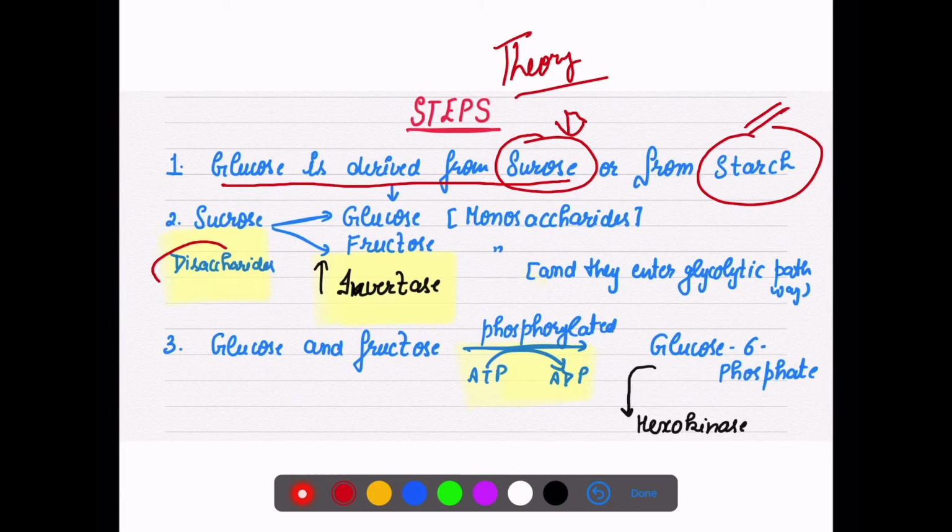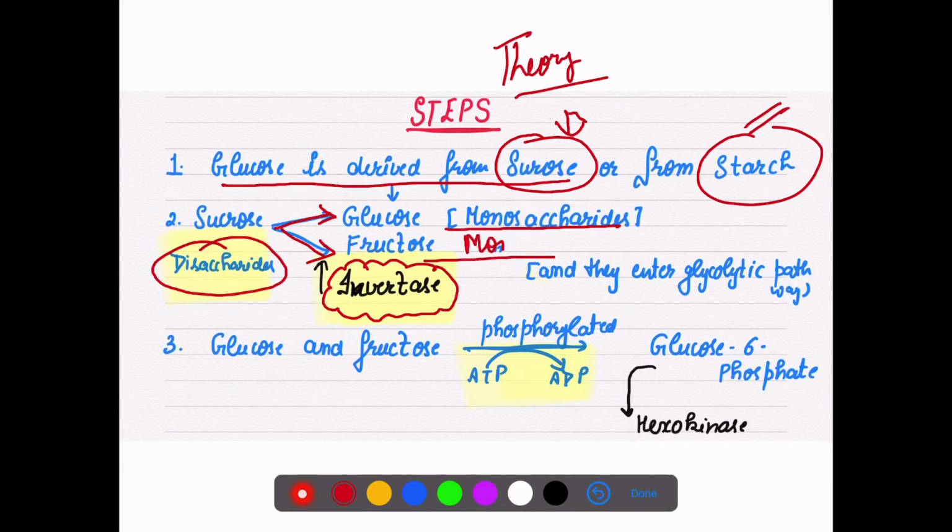Sucrose is a disaccharide, so it will change into glucose and fructose with the help of the enzyme invertase. Glucose and fructose are both monosaccharides. Once sucrose splits into glucose and fructose, they immediately enter the glycolytic pathway.